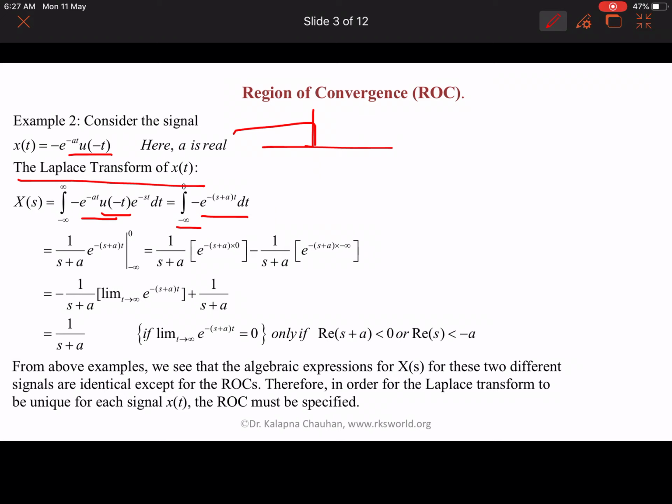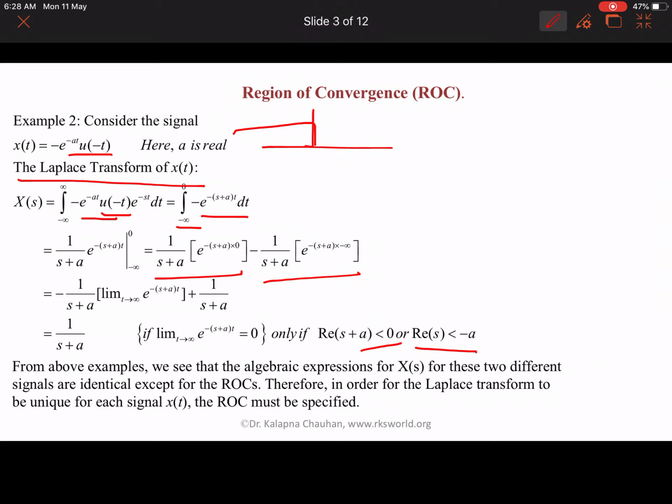If we integrate this, we get 1 upon s plus a, e to the power minus (s plus a)t, with the maximum limit 0 and the minimum limit minus infinity. If we put minus infinity here, the exponent becomes positive, and it goes to 0 only if s plus a is less than 0, a negative value; only in that case it converges. So we have to find the region of convergence. In this case we have real part of s less than minus a.